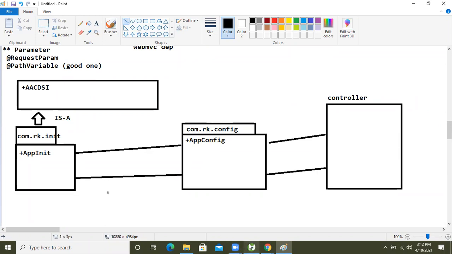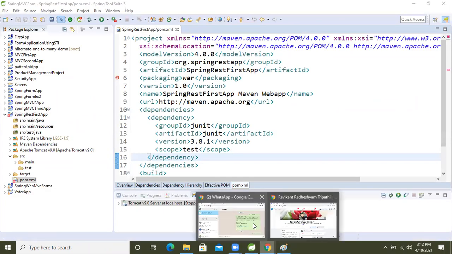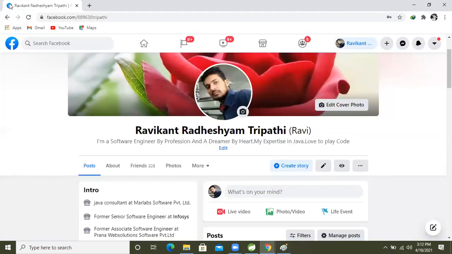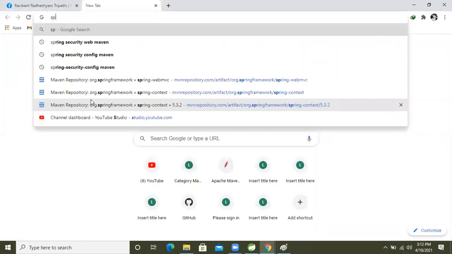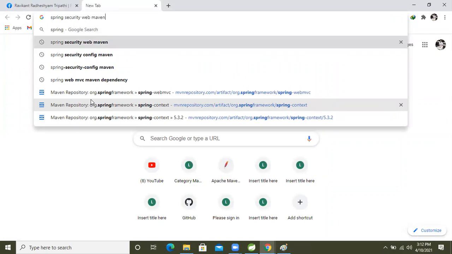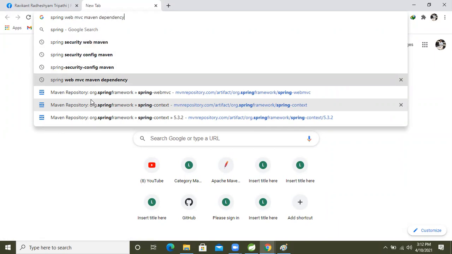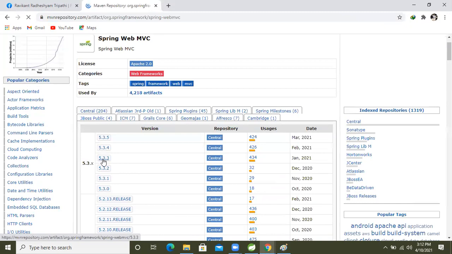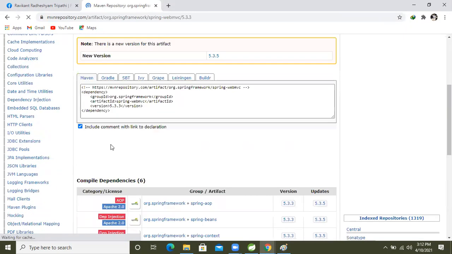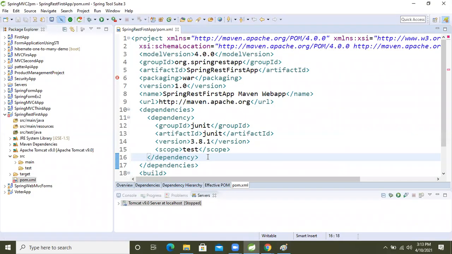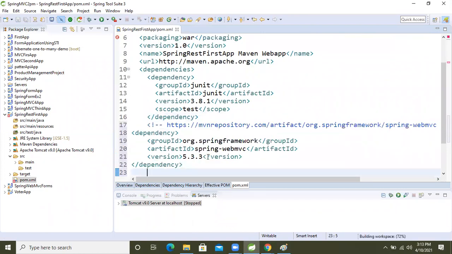So let's write these things. First, what we will do now, come to our browser. We need to copy the Spring Web MVC dependency from the internet. I copied this dependency and kept it inside that pom.xml, guys.